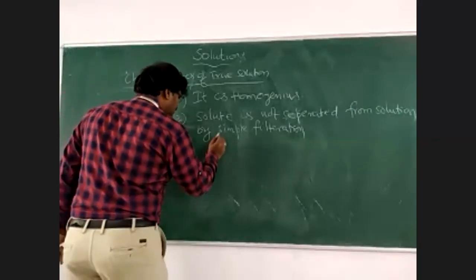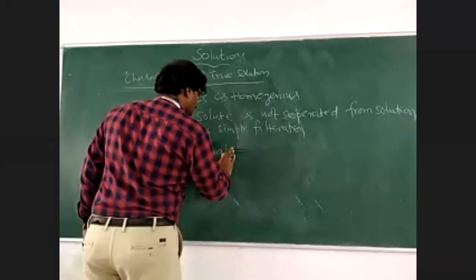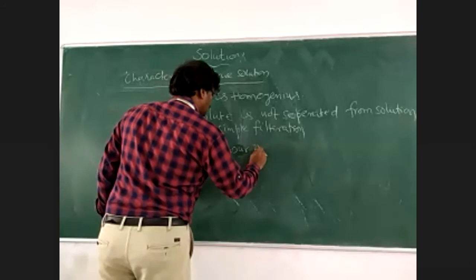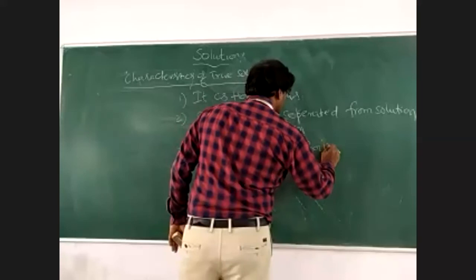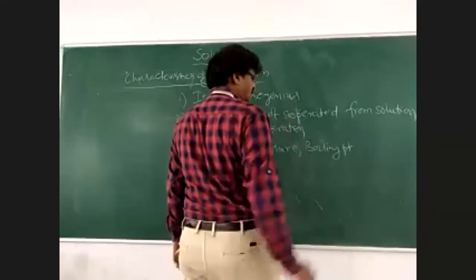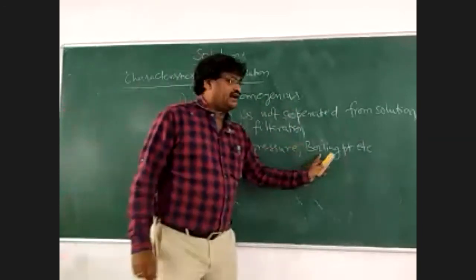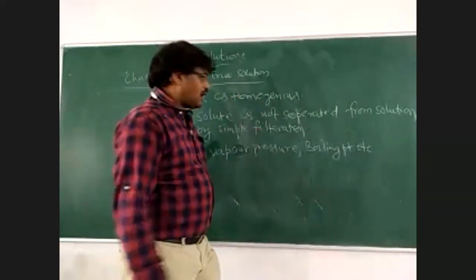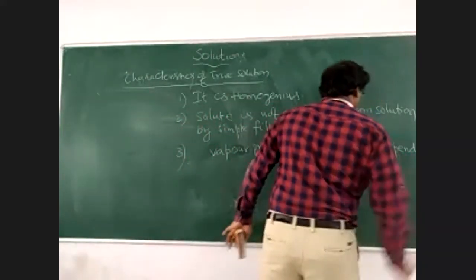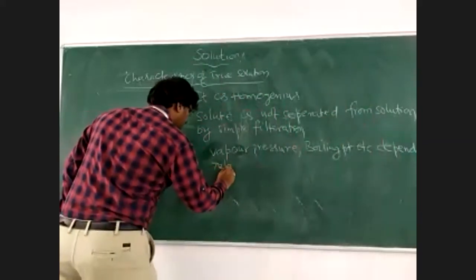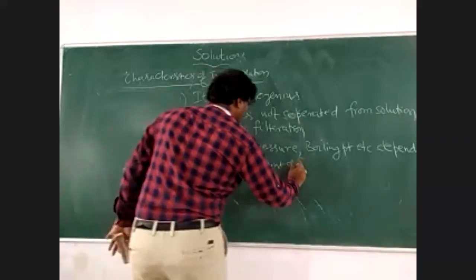Third one, variables like vapor pressure, boiling point, density, etc. depend upon the relative amount of solute and solvent.